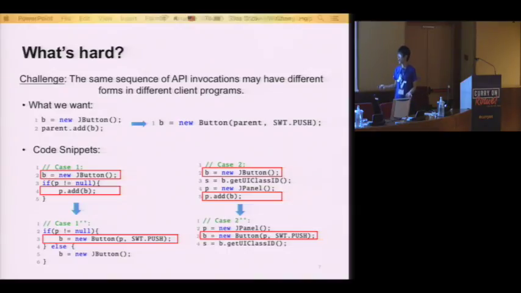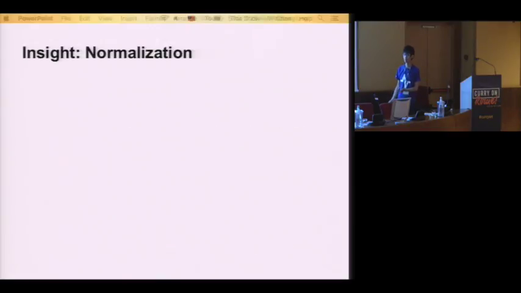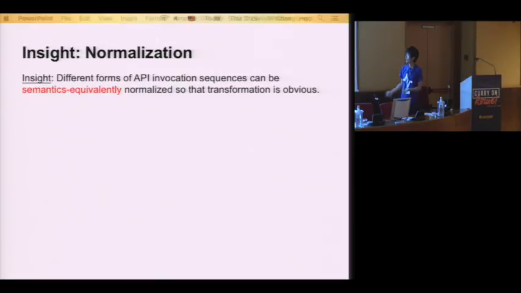And our question here is, can we actually just ask the API developer to write the simplest situation and have our language support all the transformation automatically? Yes. And this is our insight. Our insight is normalization. Different forms of API invocations, as presented in the last slide, can be semantically equivalently normalized so that the transformation is very obvious to us.